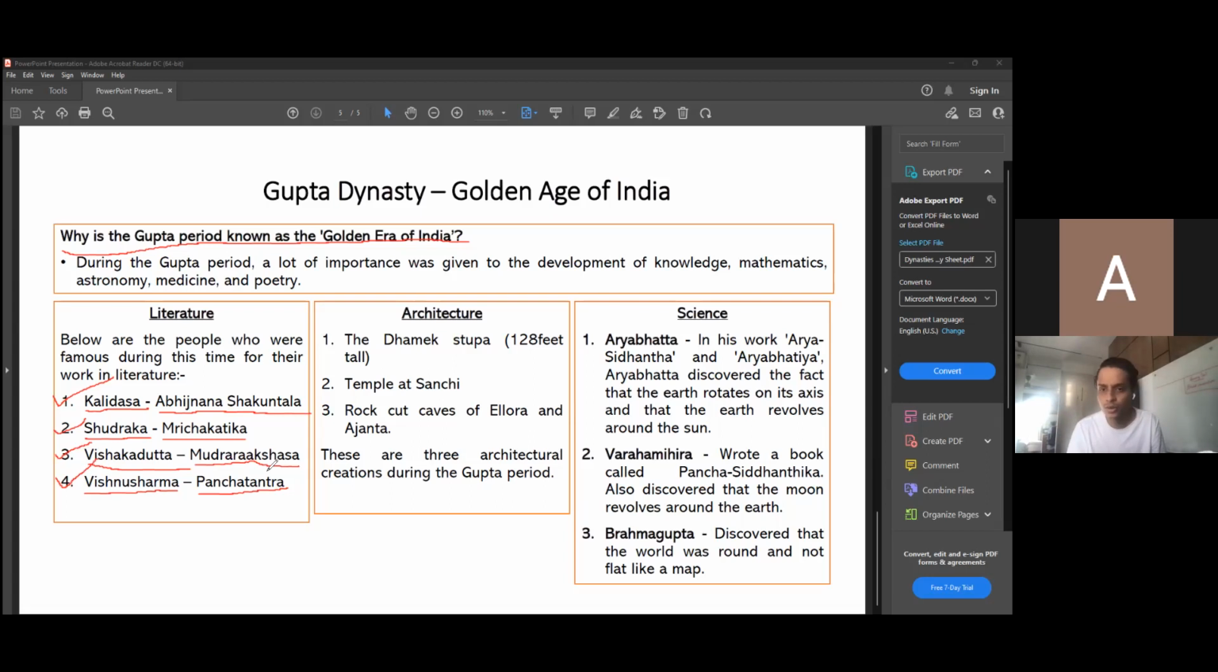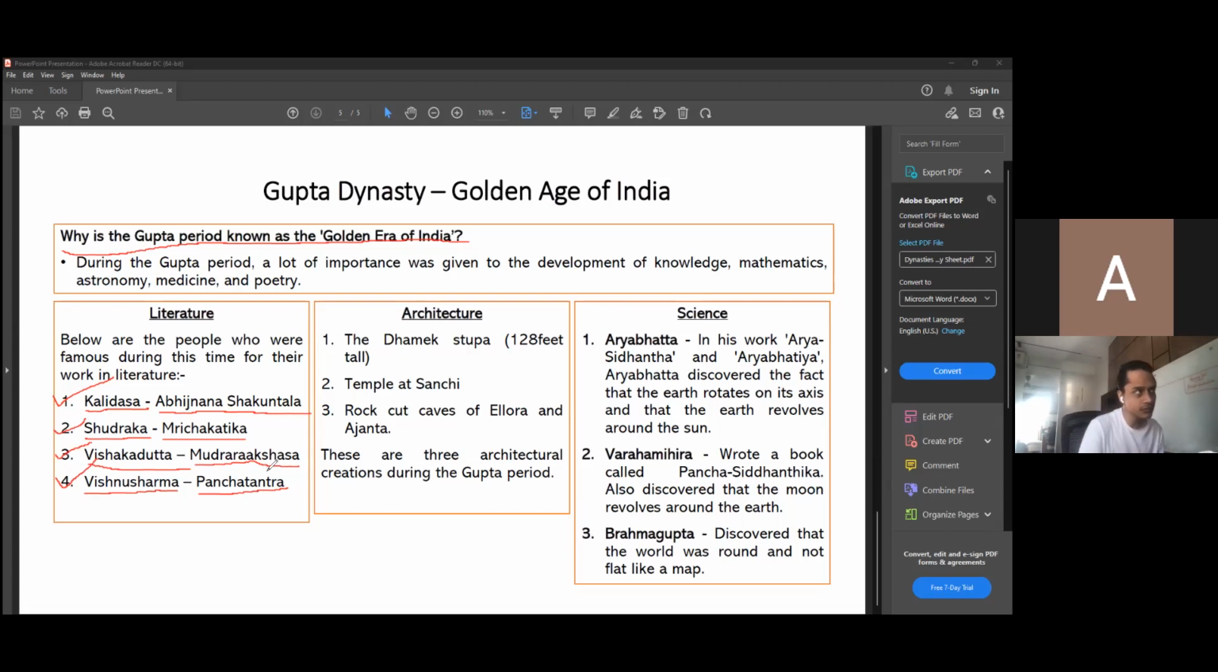A possible question could be where I could say, can you name the four important scholars or the literatures of the Gupta period? Yes, you would have to say all four names, or I could give you, Shudraka wrote which book? Shudraka wrote the book Richa Katika. So you will have to remember which writer wrote which book as well.